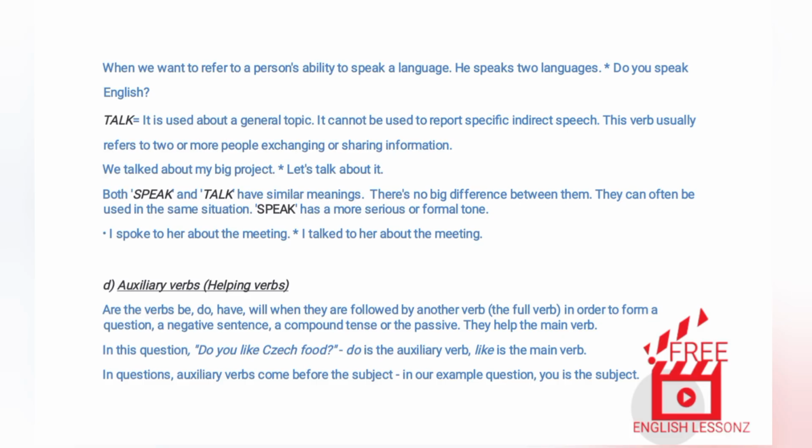D. Auxiliary verbs, helping verbs, are the verbs be, do, have, will. They are followed by another verb, the full verb, in order to form a question, a negative sentence, a compound tense or the passive. They help the main verb. In this question, "Do you like Czech food?", do is the auxiliary verb, like is the main verb. In questions, auxiliary verbs come before the subject. In our example question, you is the subject.